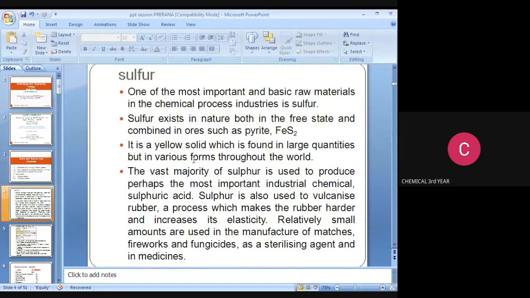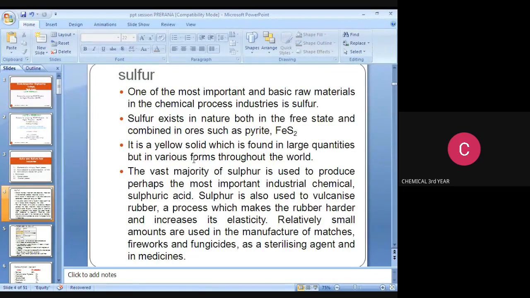Sulfur is the most important basic raw material in the chemical process industries. Sulfur exists in nature in both free state and combined state in ores such as pyrite, FeS2. It is a yellow solid which is found in large quantity in various forms throughout the world.